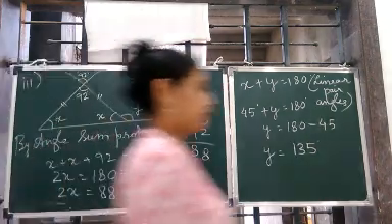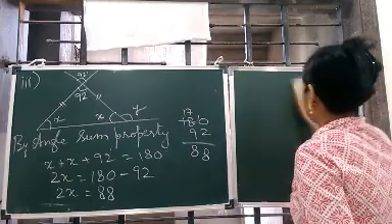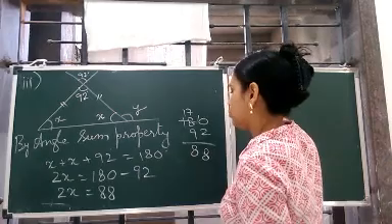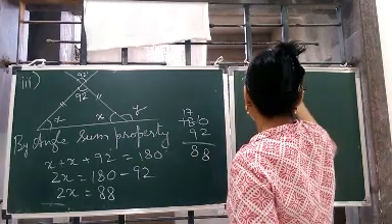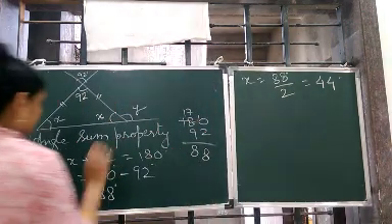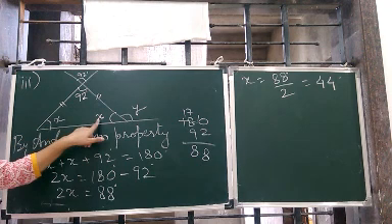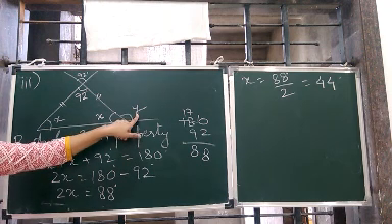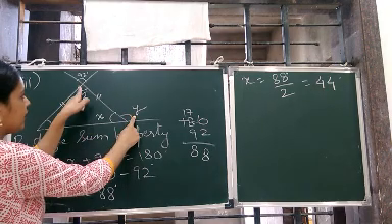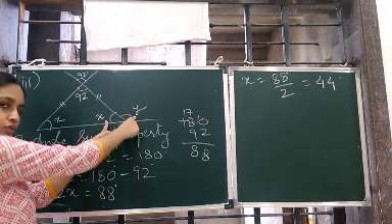Now we need to know the value of x. So x is equal to 88 divided by 2, which is 44 degrees. Okay. Now we got the value of x 44 degrees. We need to know y. How to get it? Two ways. Either you add these two. This is an exterior angle, so it will be equal to the sum of these two angles. Okay? Or linear pair. जो भी करना है.